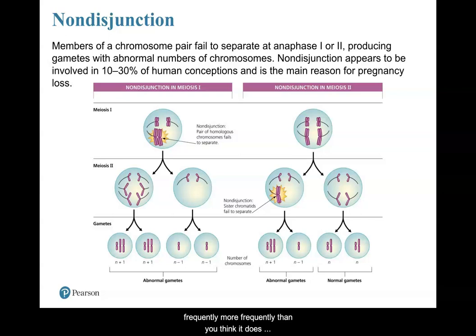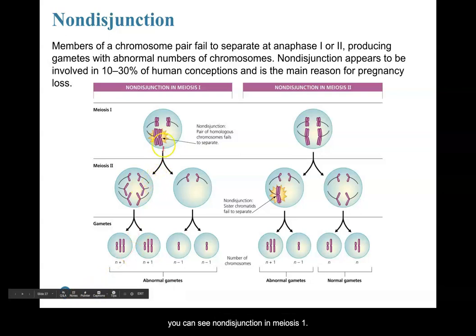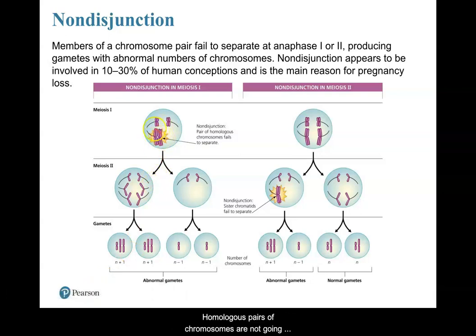And because of this genetic material now becoming abnormal, I'll use my little pointer here and I can see non-disjunction in meiosis 1. Homologous pairs of chromosomes are not going to their respective pole of the cell. They're actually both going to a similar pole. And so the gametes are going to have an overall extra chromosome, that's N+1, or a loss of a chromosome, that's N-1.